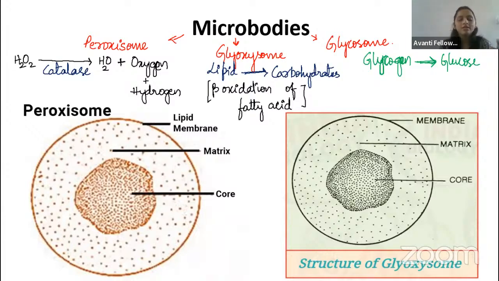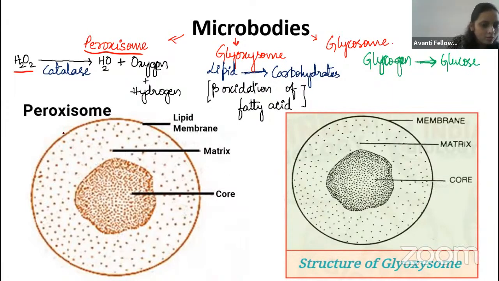In the microbodies, always remember, guys, if the exam asks which are the microbodies organelles: peroxisome and glyoxysome. Here we talk about the peroxisome. So what is the function of the peroxisome? Here you can see hydrogen peroxide. Hydrogen peroxide is broken down into water and oxygen in the peroxisome. So remember always. That is the main function of the peroxisome.